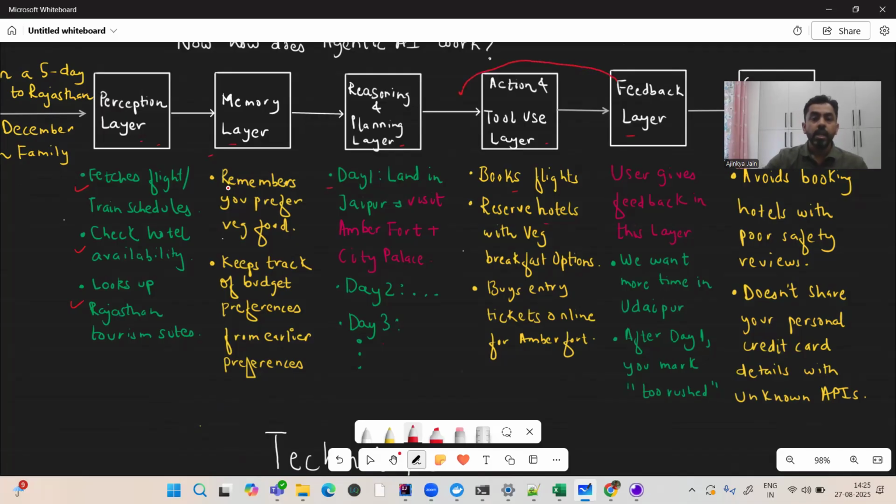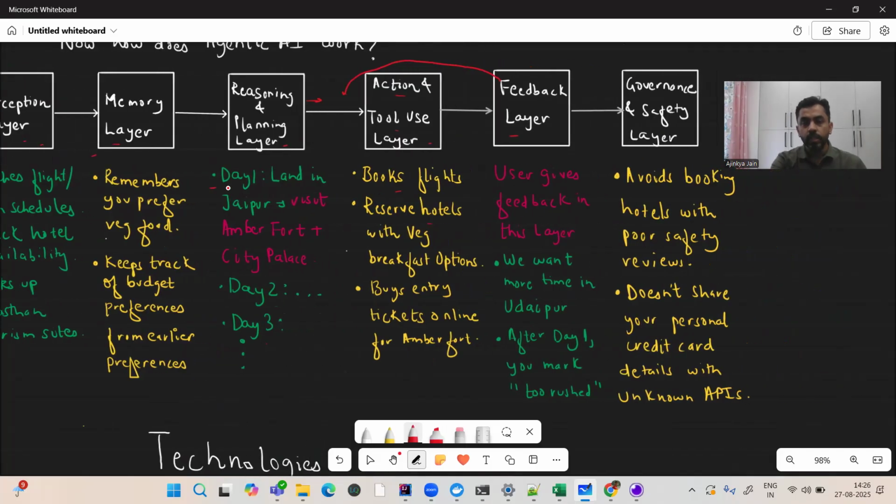Okay, before the action and after the reasoning and planning layer, post this, it can ask you for feedback that this is the plan. Let me know if it is good. If you give the green signal, then it is going to take action. It is going to book flights and everything, basically reserve hotels and all.